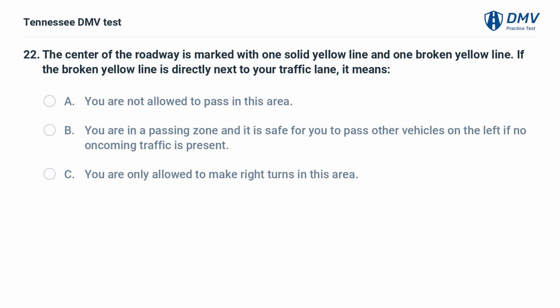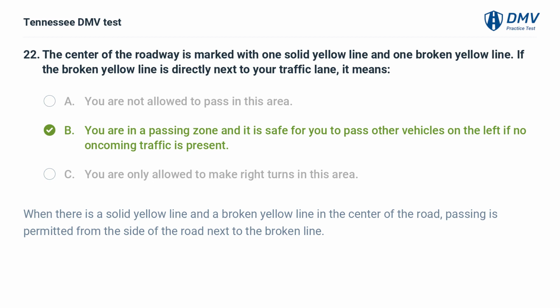The center of the roadway is marked with one solid yellow line and one broken yellow line. If the broken yellow line is directly next to your traffic lane, it means: A. You are not allowed to pass in this area. B. You are in a passing zone and it is safe for you to pass other vehicles on the left if no oncoming traffic is present. C. You are only allowed to make right turns in this area.